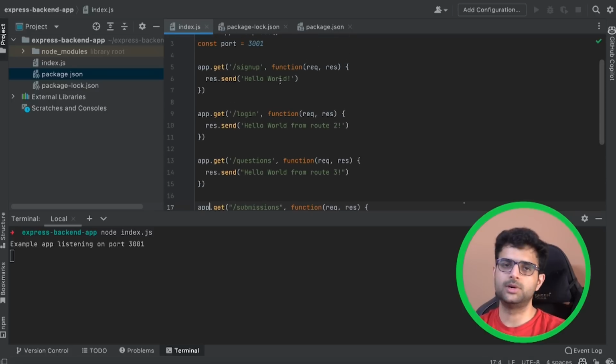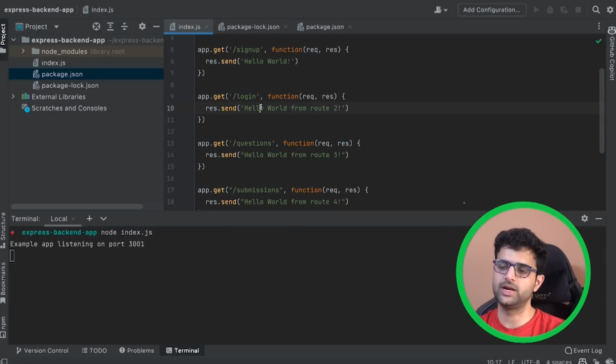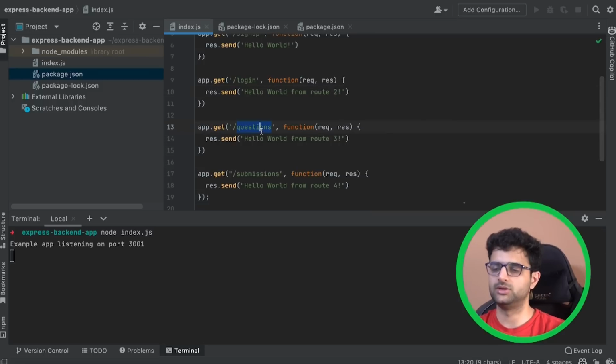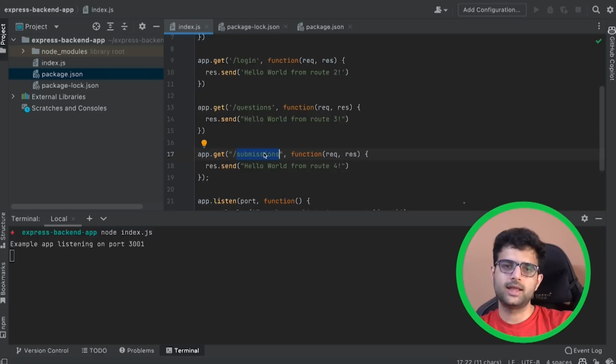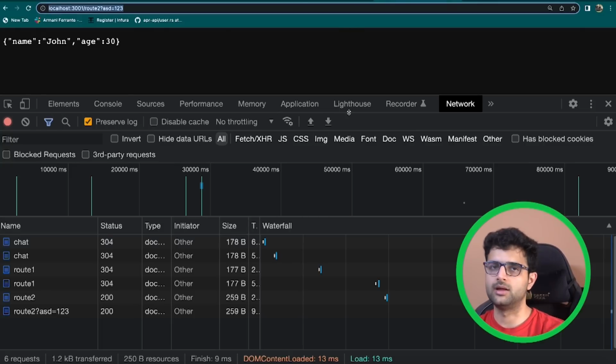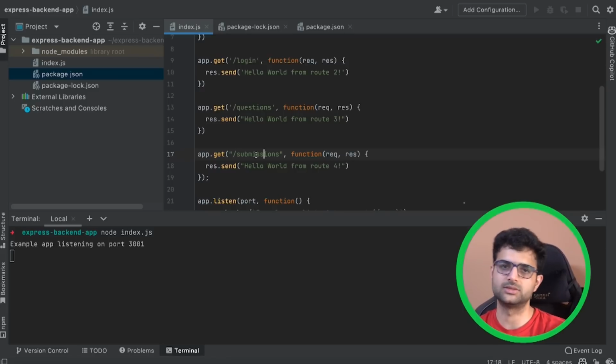I've created 4 stubbed routes here that right now basically do nothing. The first one is the route that you should hit when someone tries to sign up. The second one is the route that you should hit when someone tries to log in. Third one is the route that you should hit when someone tries to get questions from the backend. And in LeetCode, there are a bunch of questions. If you open the LeetCode first page, you'll see a bunch of questions. So it should return an array of questions, and submissions should take in as an input the question that you're asking the submissions for. So if you've made 5 submissions to a problem, let's say 2 states is the problem, your request should send out the ID of that problem, and your server should return back an array of submissions, your existing submissions, and maybe the status codes, whether they were accepted or not.